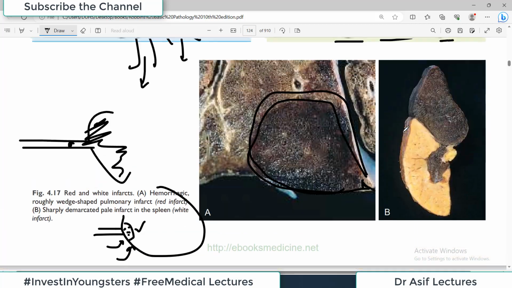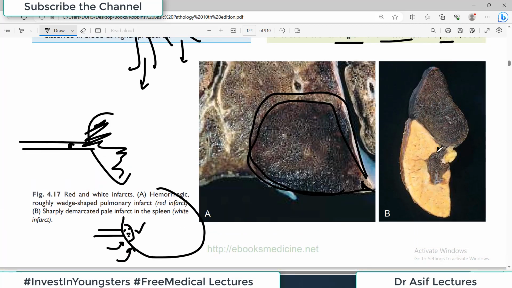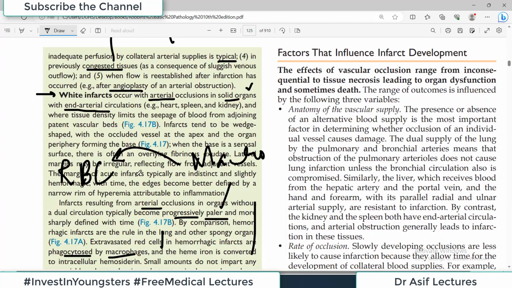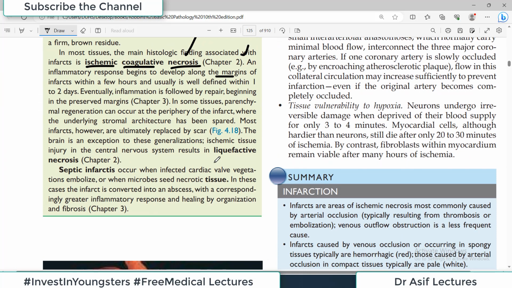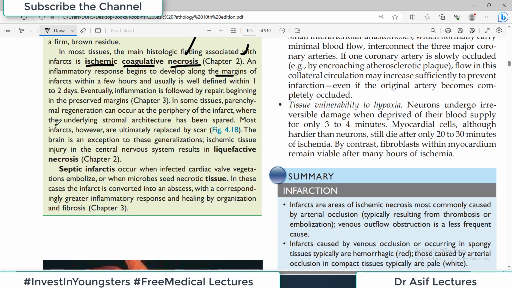Usually when there is an infarct, so for example if this is an infarct, तो इसके जो margins होंगे यहाँ पे immune cells will start reacting because this is the normal tissue and this is the infarcted tissue. So normal tissue में जो normal immune cells हैं, they will start recognizing and reacting against the infarcted tissue. So that whole cycle of immune reaction will ultimately lead to necrosis. ठीक है? पर्टिकुलरली ब्रेन में होती है लिक्विफेक्टिव नेक्रोसिस. ये नेक्रोसिस के चैप्टर्स के टॉपिक हैं तो मैं यहाँ इनको टच नहीं कर रहा.